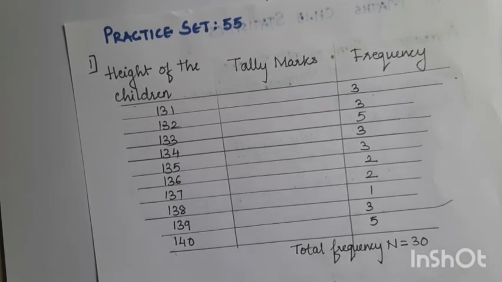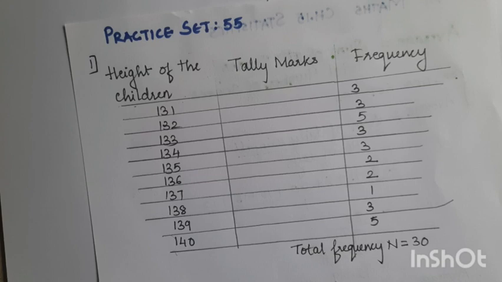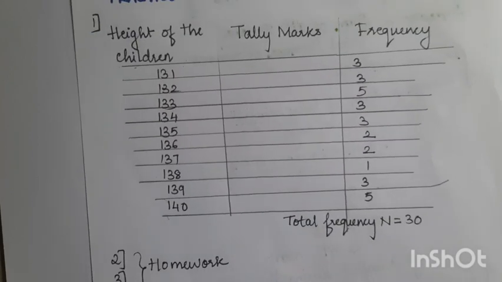Now let us see the first question from practice set 55. The heights of the children in the class are given in centimeters. Draw up a frequency table of this data. You can see the data which is given, it is too much. You cannot keep on adding all the numbers. It will be too difficult.